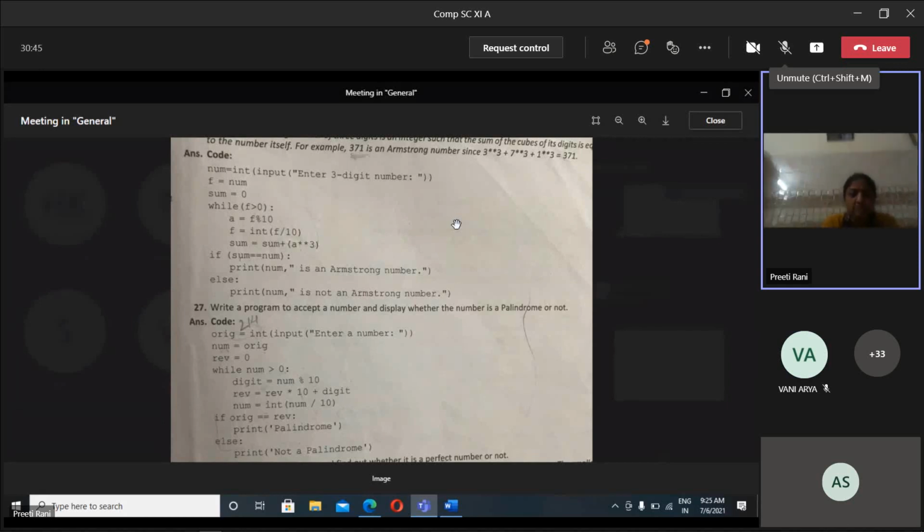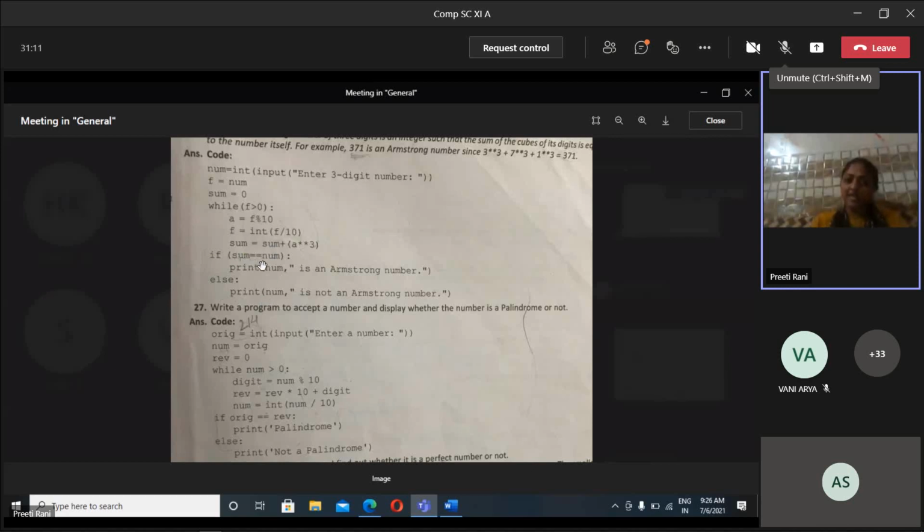Okay, understood that or not, all of you? It means you need to calculate all these instructions given in the loop again and again until the F value is greater than 0. Whenever it becomes 0, it means our work is done in 3 or 4 iterations, and then it will come out of the loop.